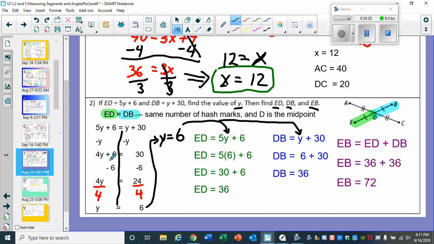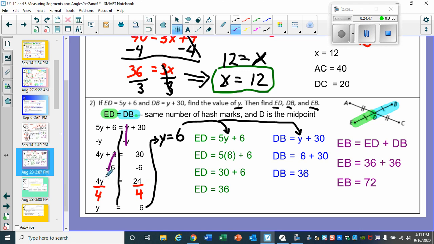Then subtract 6 on both sides. So after we subtracted 5y minus y, 4y, this plus 6 comes down, but then we subtract it on both sides. 30 minus 6, 24. So then, besides those y's going away, the 6's go away, positive, negative 6. So we wind up with 4y equals 24.